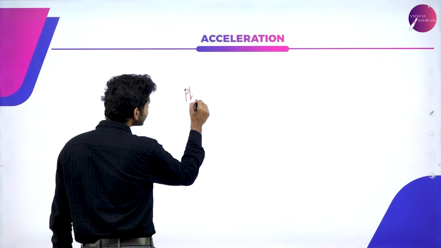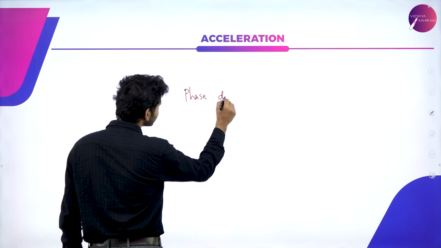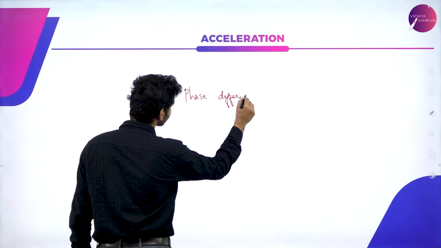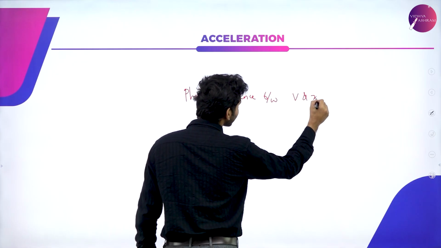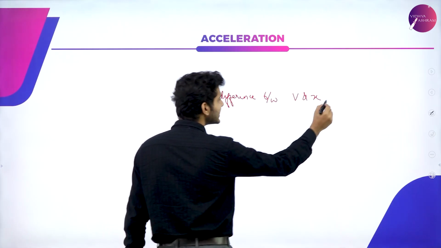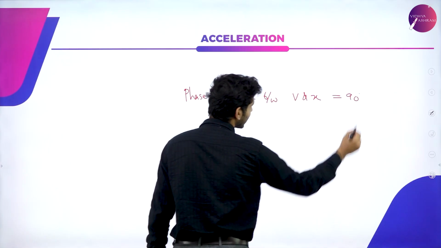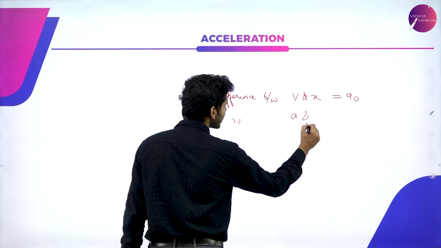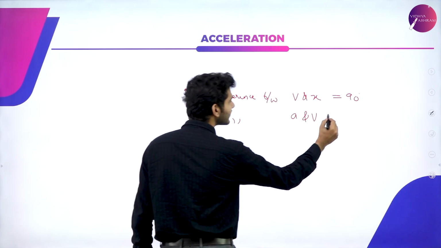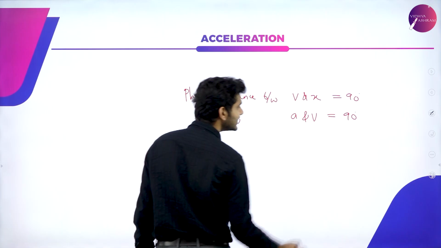The phase difference between v and x, that is velocity and displacement, will be equal to 90 degrees. And similarly, the phase difference between acceleration and velocity will also be equal to 90 degrees.